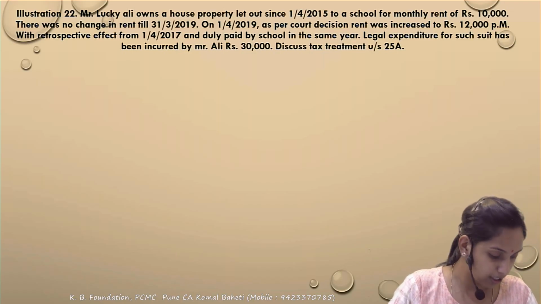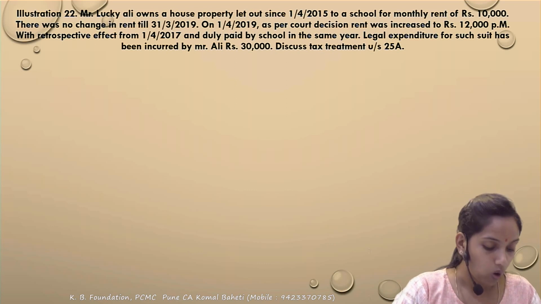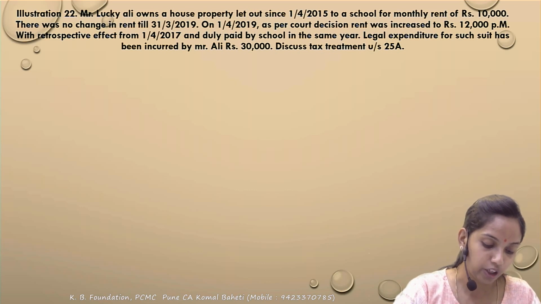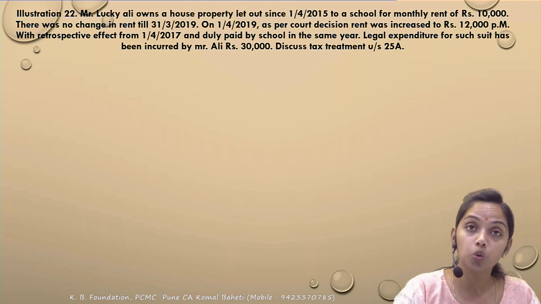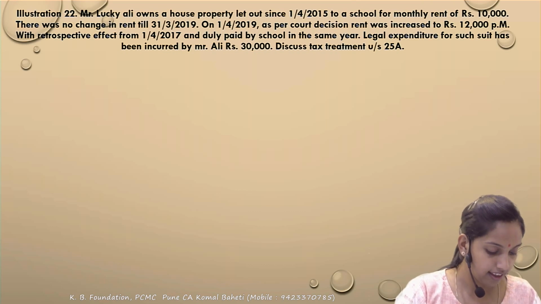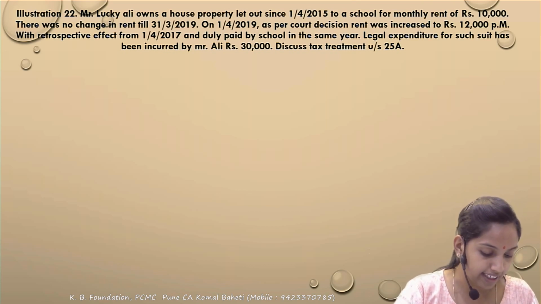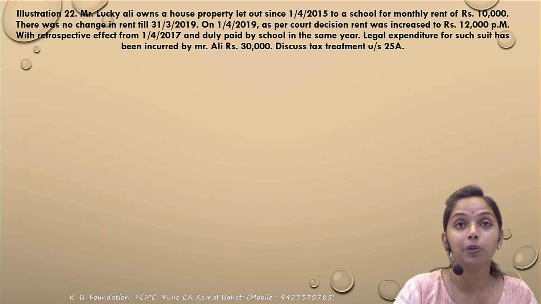There is a question on this part. Mr. Lucky Ali owns a house property let out since 1st April 2015 to a school for a monthly rent of 10,000. There was no change in the rent till 31st of March 2019. On the 1st of April 2019, as per the court decision, the rent has increased to 12,000 per month with retrospective effect from the 1st April 2017.